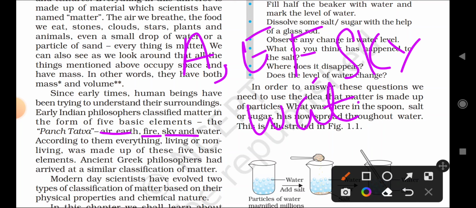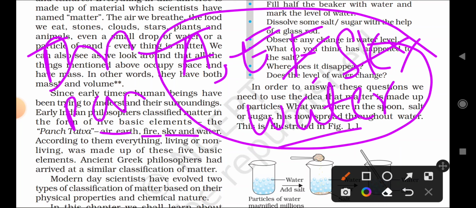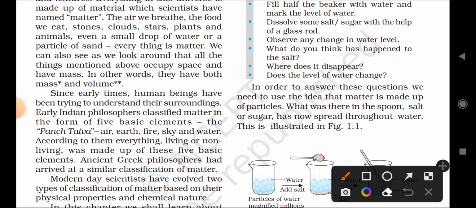Remember that. These are the five elements given by the Indian philosophers, called the pancha tattvas: air, earth, fire, sky, and water.